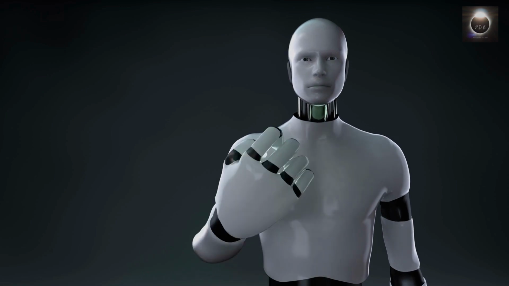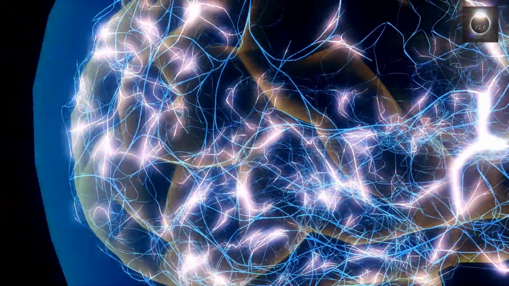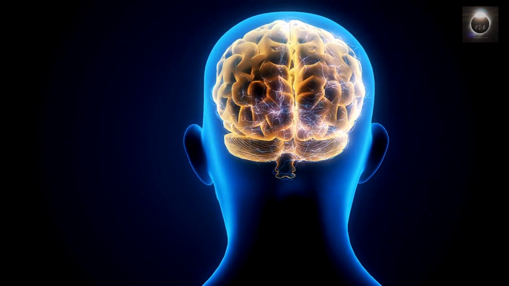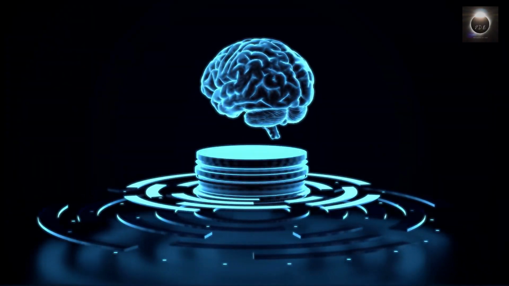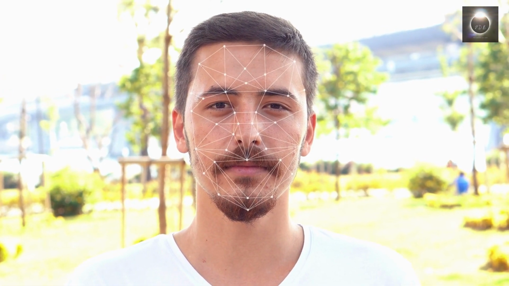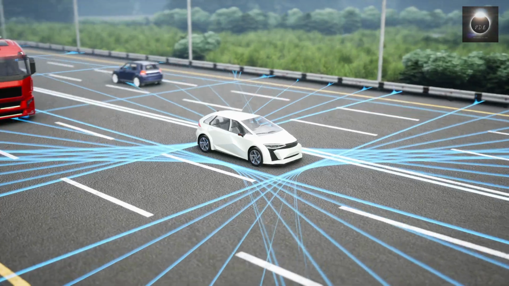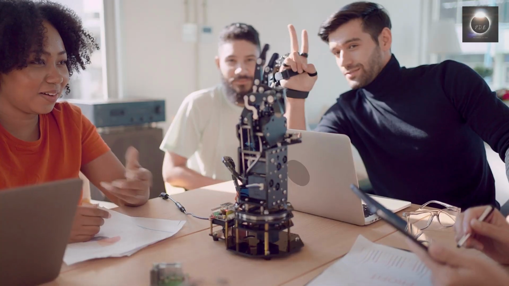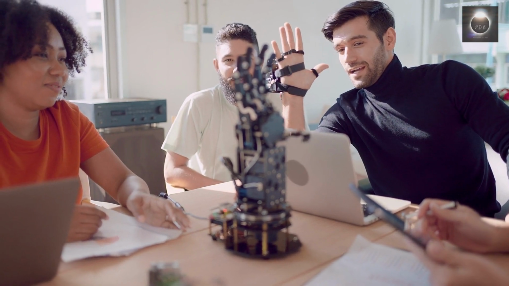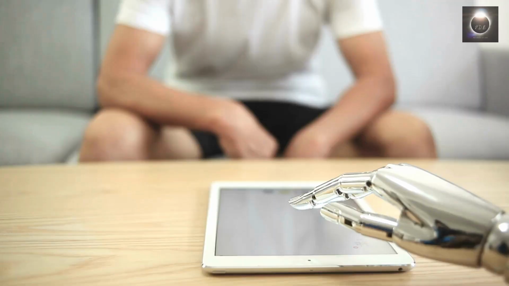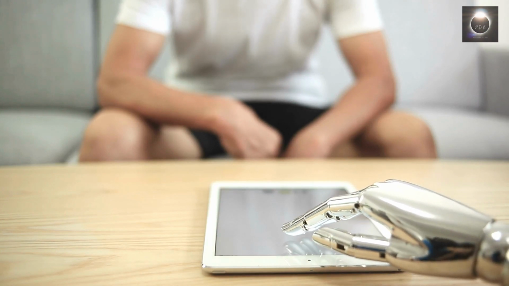Artificial intelligence, or AI, refers to the simulation of human intelligence in machines that are programmed to perform tasks that would normally require human intelligence to complete. These tasks can range from simple ones like recognizing speech or images, to more complex ones like playing chess or driving a car. The goal of AI is to create machines that can perform tasks in a way that mimics human intelligence, and can even surpass it in some areas.